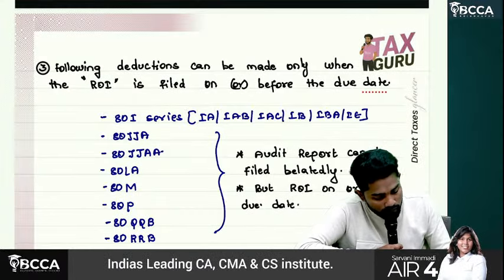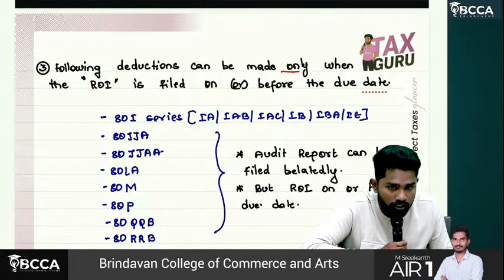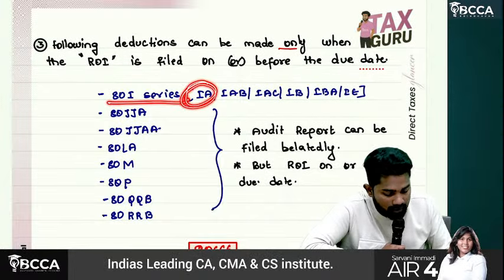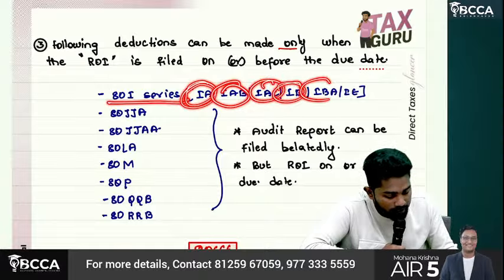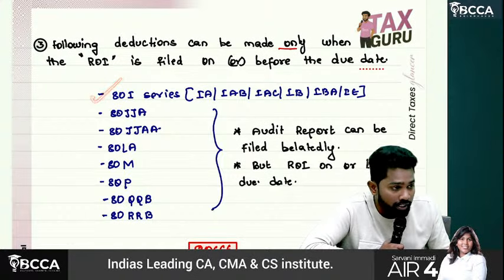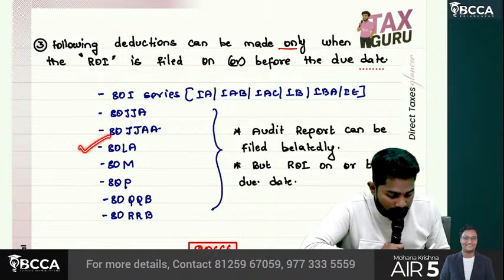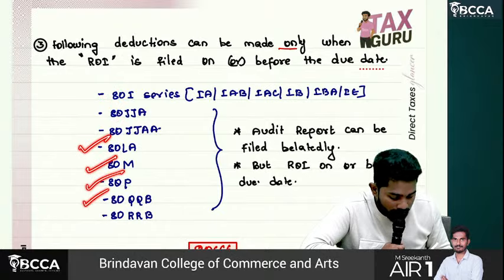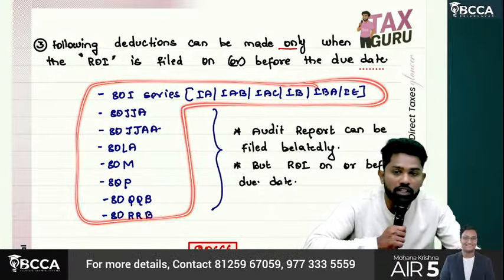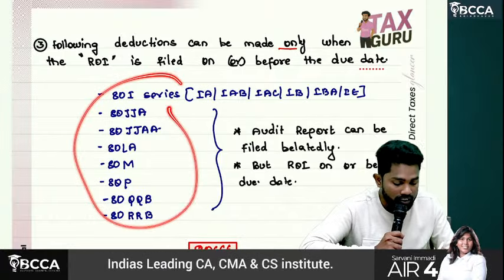Okay. So the following deductions can be made only when the return of income is filed on or before the due date. What are those deductions, sir? 80I series: there is IA, IAB, IAC, IB, IBA, IE. We will not discuss all these. Then 80JJA, 80JJAA, 80LA, 80M, 80P, 80QQB, 80RRB. These deductions are allowed only when the return of income is filed on or before the due date. If not, these deductions are not allowed.